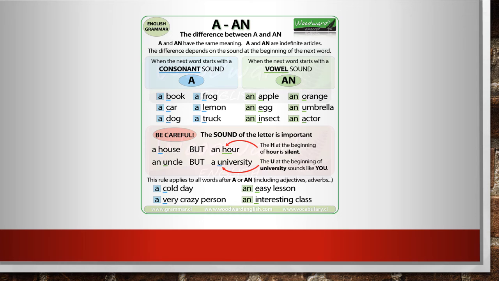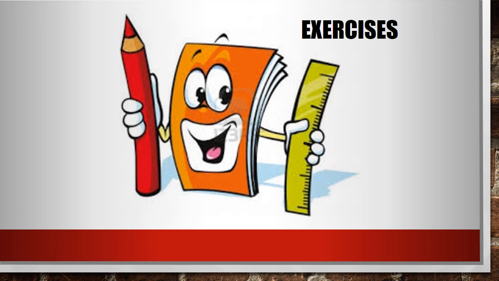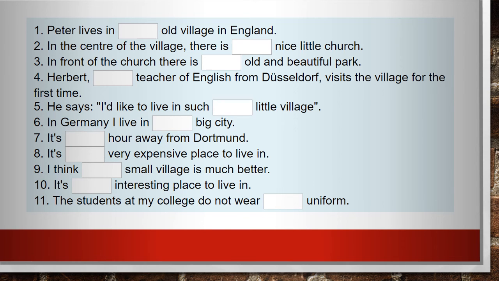Well, let's do some exercises and see if we really understood this. In all of these sentences, what we need to do is complete the blanks with either the word a or the word an, the indefinite articles. Again, all you need to do is pay attention to the pronunciation of the word after the blank. Depending on whether it's a vowel or consonant sound, we will use a or an. Let's pause the video and see if you can solve it.